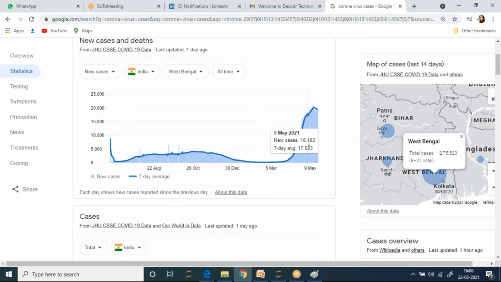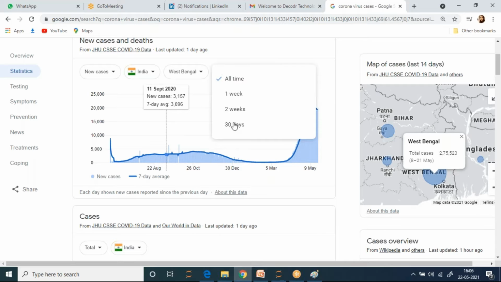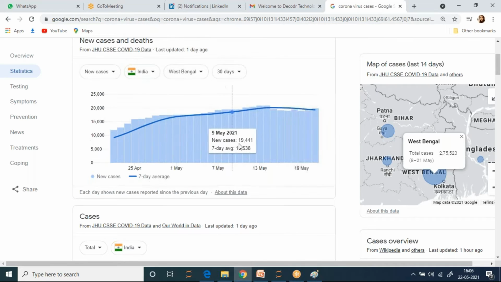New cases we can see. Let me take all time 30 days. If I have to find this day's data, then yesterday and the day before yesterday also matter to me, because suddenly something does not stop, right? If today I got new 17 cases,